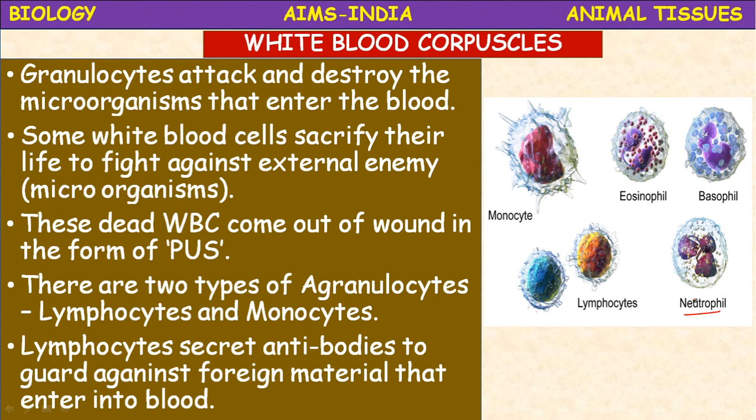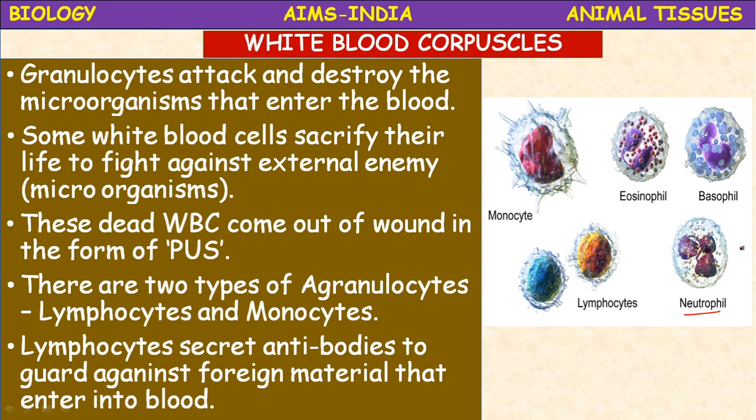Basophils are non-phagocytic and involved in allergy reactions. At the time of allergy, eosinophils and basophils increase. Eosinophilia occurs, for example, when some pollen grains enter into the respiratory tract.